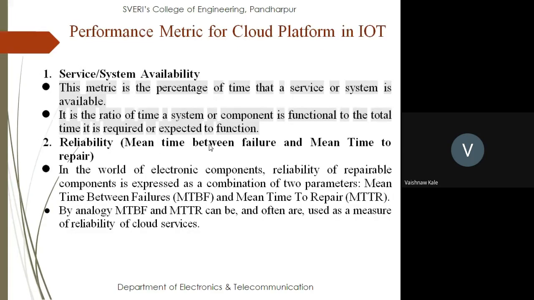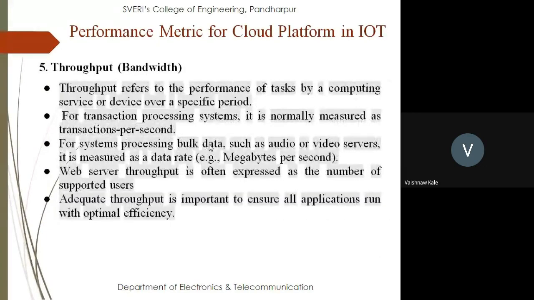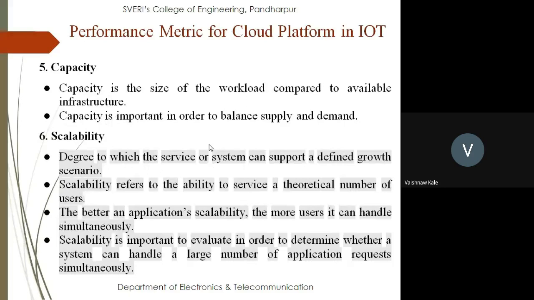Then these are some of the performance metrics for the cloud platform in IoT. One is service system availability. Second is reliability, that is the mean time between failures and mean time to repair. Then response time, security, throughput, that is bandwidth, capacity, and scalability. These two are very important. One is capacity, which is defined as the size of the workload compared to the available infrastructure. Capacity is important in order to balance supply and demand.